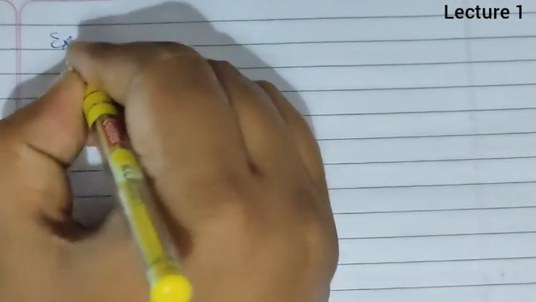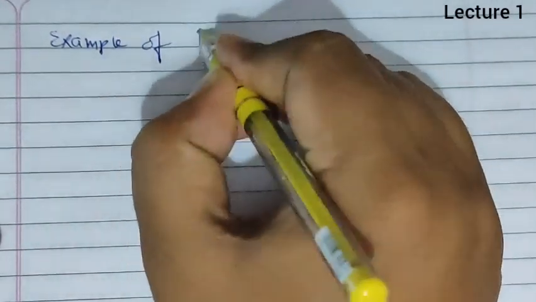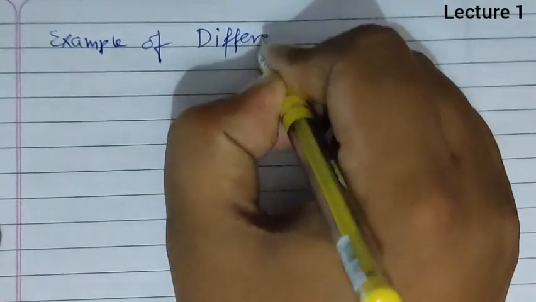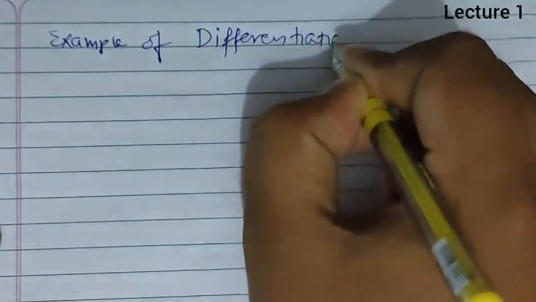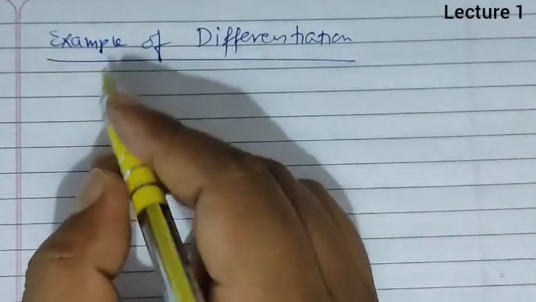Now we discuss some examples of differentiation.